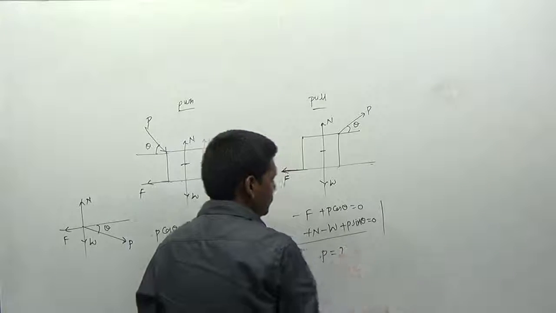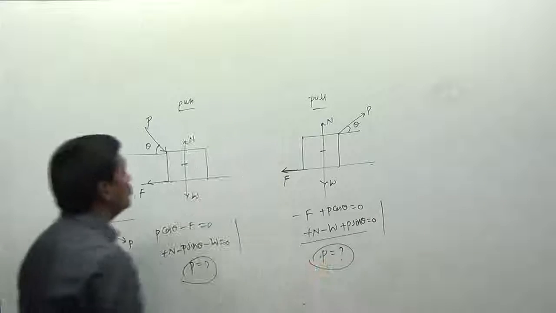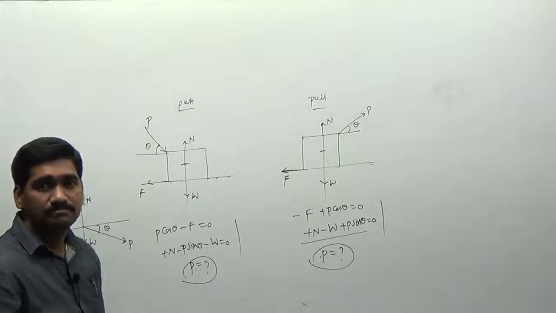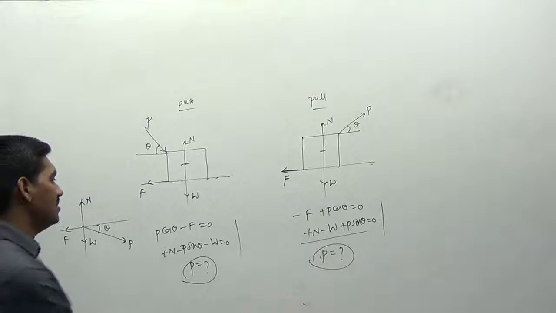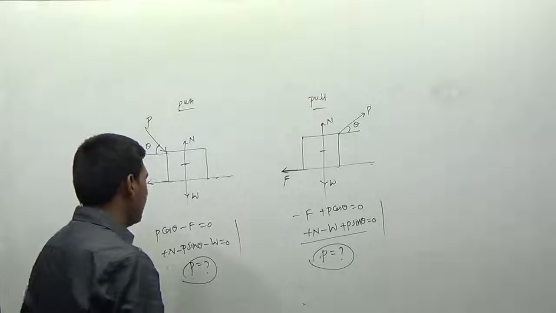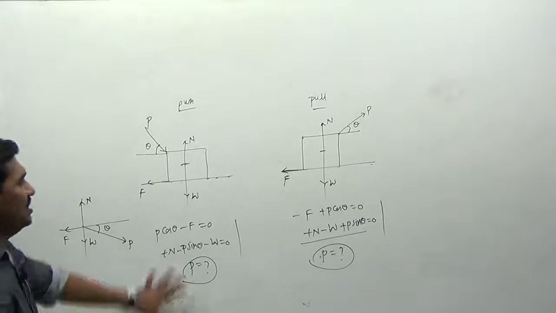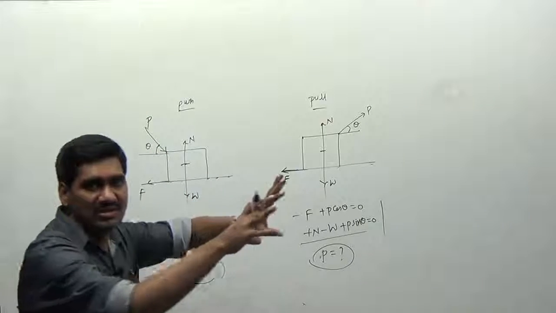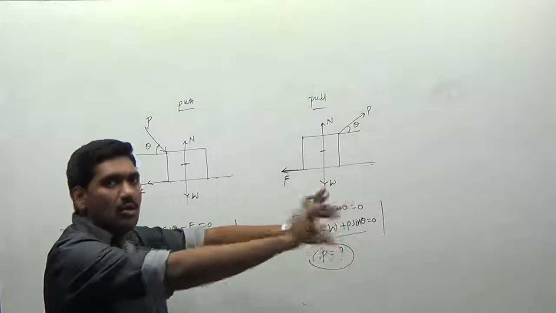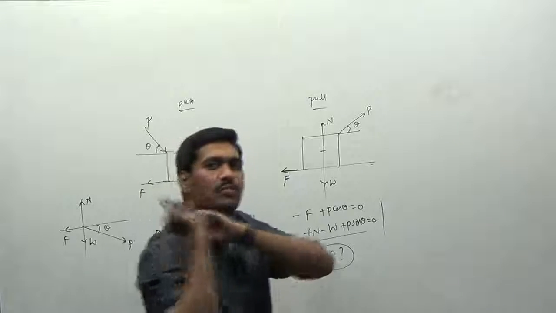If you determine the two values of P, definitely this value will be more than this value, you can observe here. P is equal to F in the constant case, but in this case we'll be getting a higher value of P. Because the force that is required to push an object is very high compared to the force that is required to pull an object.